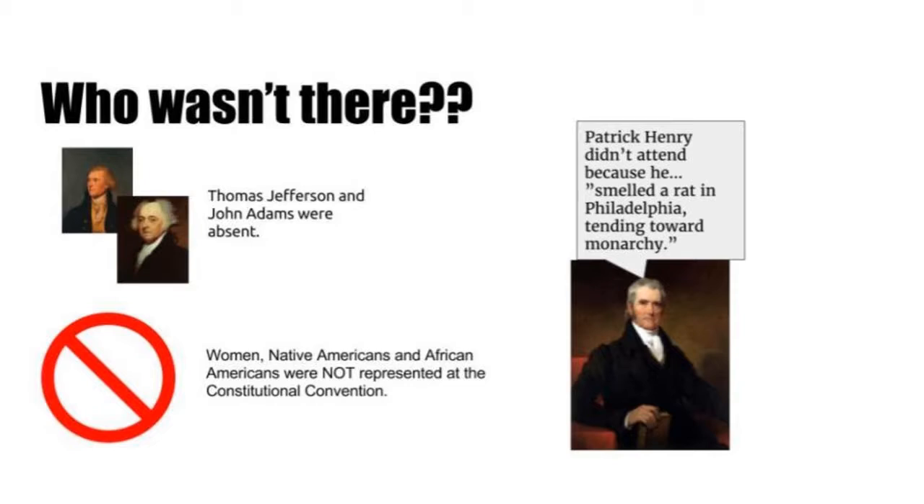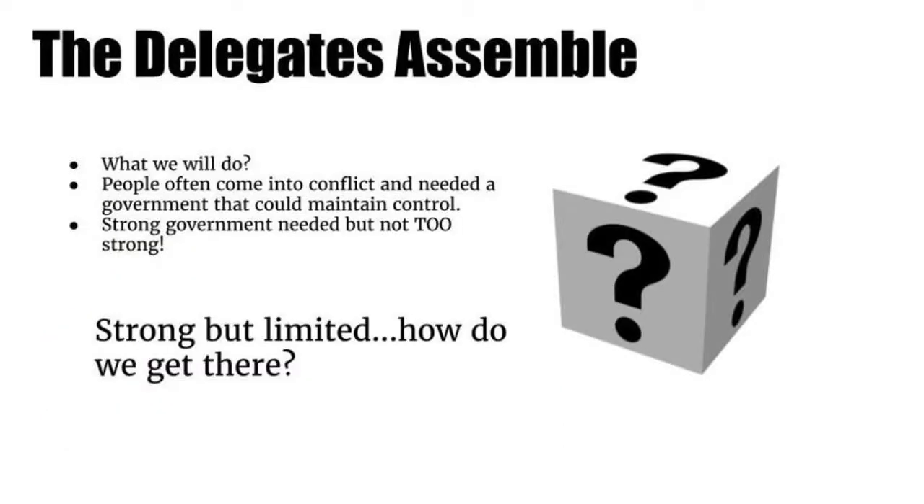All right. So the delegates assemble. The convention begins. At first, the delegates did not have a clear idea about what they wanted to do. Some thought they would amend the Articles. Others thought they would set up a whole new government. They all agreed that the plan should protect people's rights. They all believed that the government needed to be strong enough to protect people's rights, but it should not be too strong to be controlled by the people.